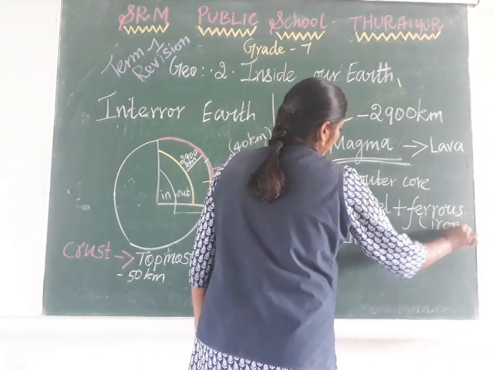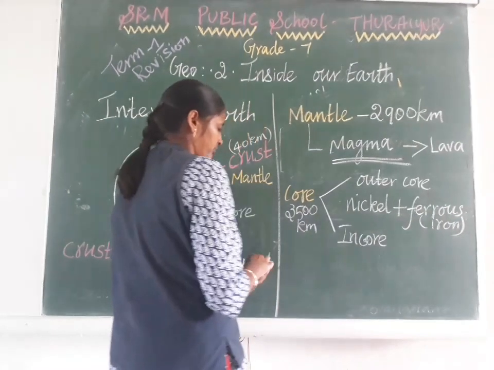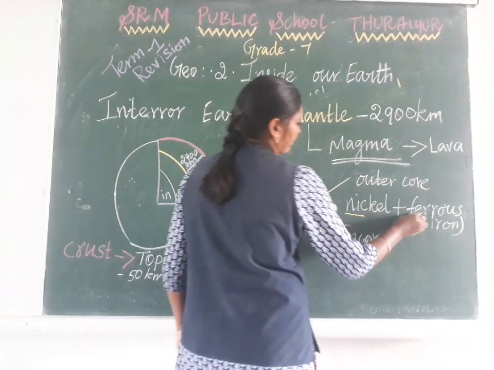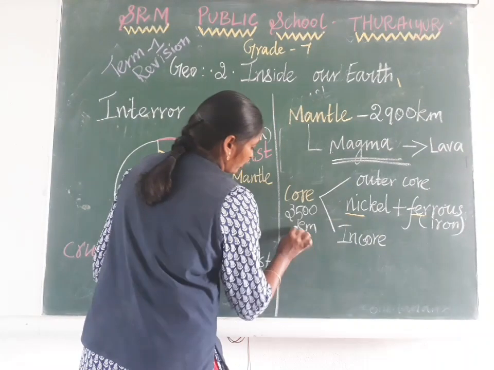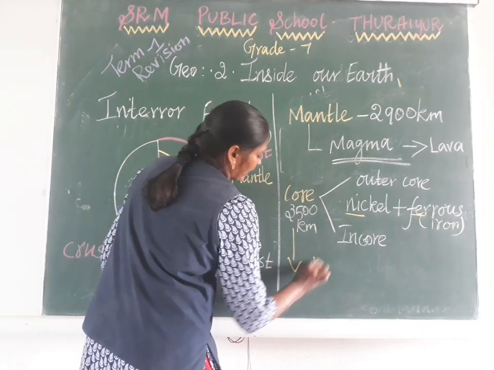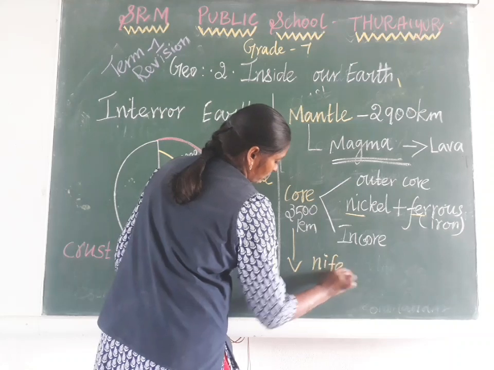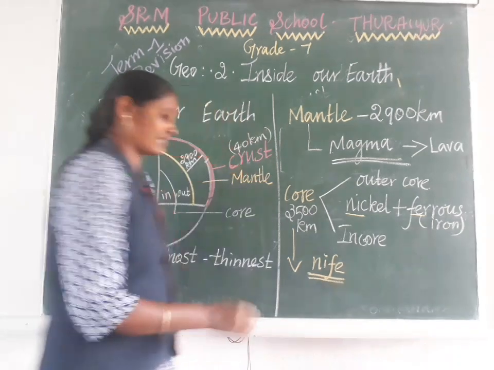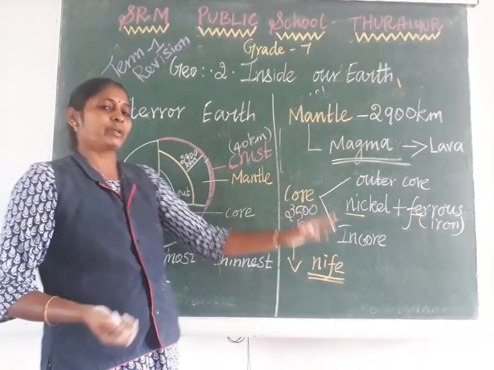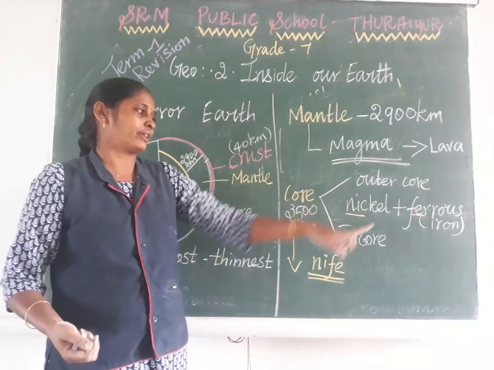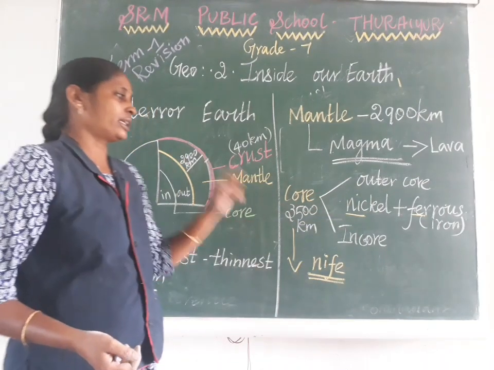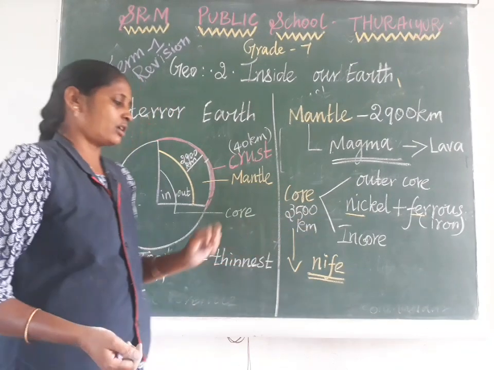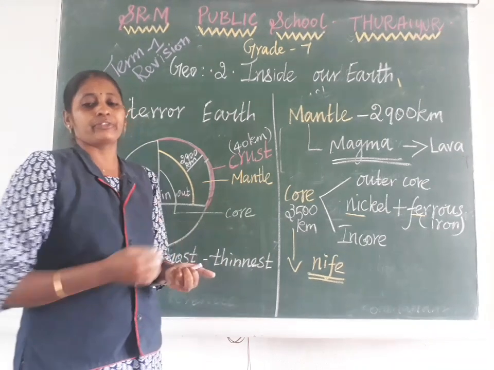So because of the combination of nickel and ferrous, Ni and Fe, the core is also called NIFE. Which layer is also called NIFE? The core, because of the presence of nickel and ferrous.